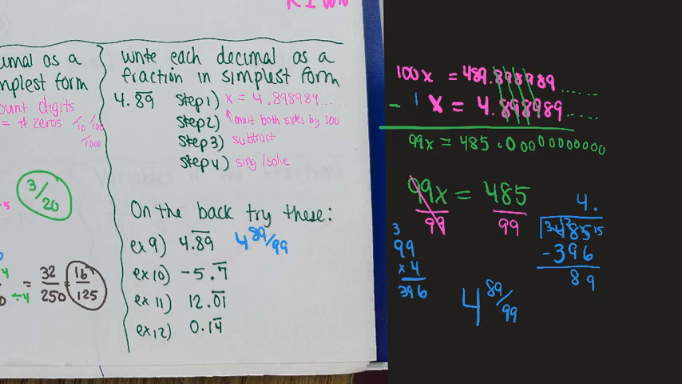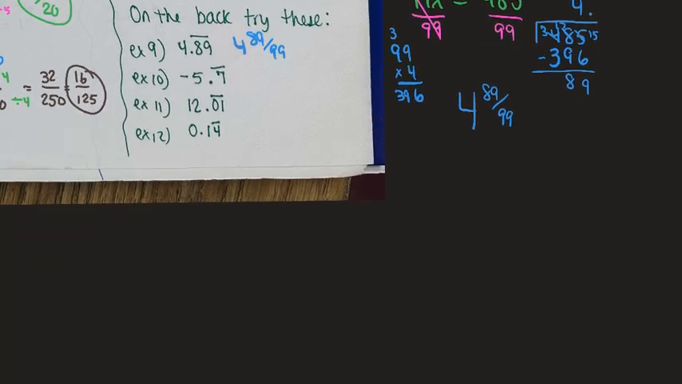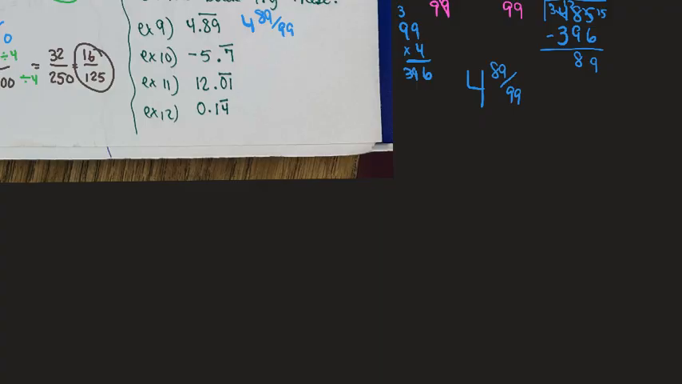Okay, let's try negative 5.7 repeating. Step 1 said let x equal the question. I need to move the decimal behind the repeating chunk. This is only a 1-digit repeating chunk. So I'm going to say 57.7777. That's 1 hop. So that's the same as multiplying by 10.